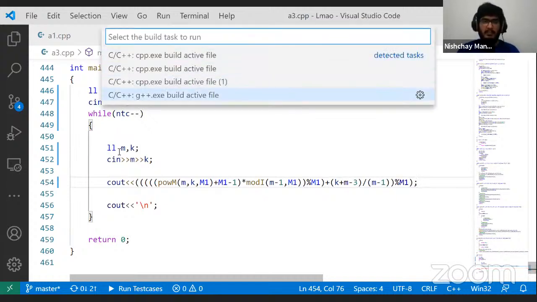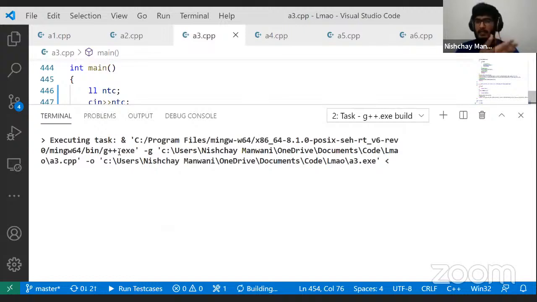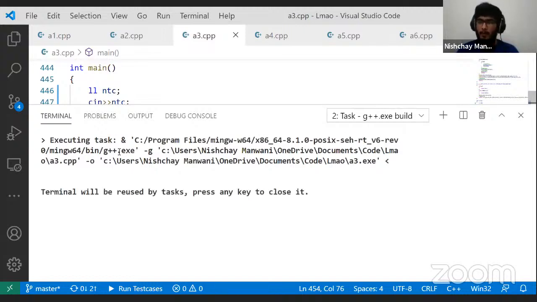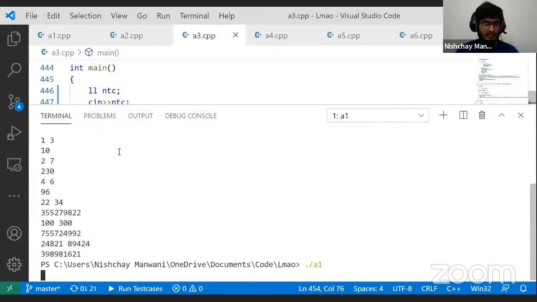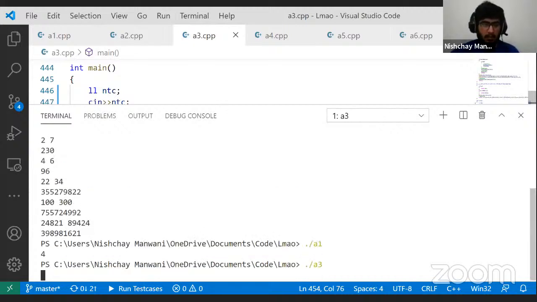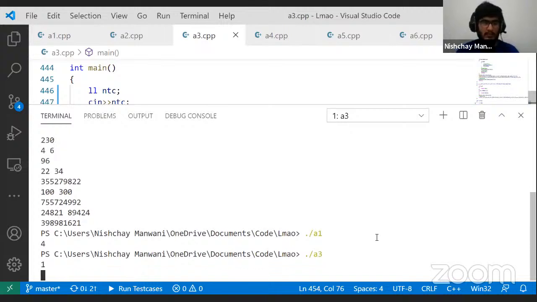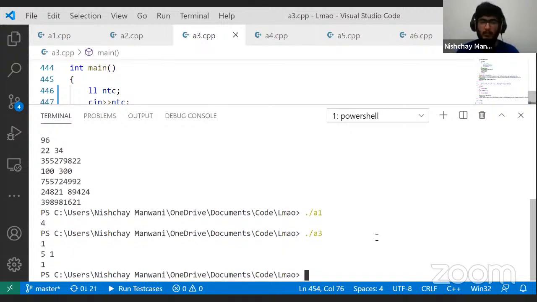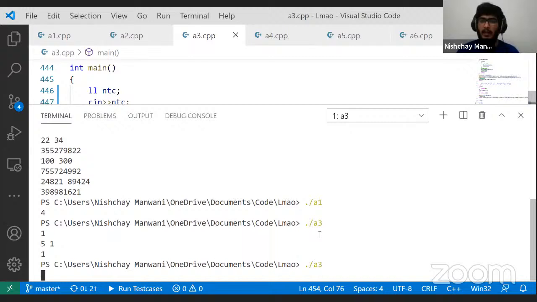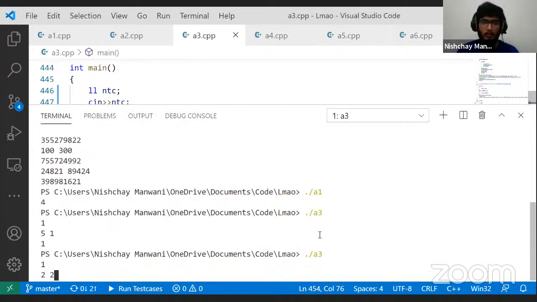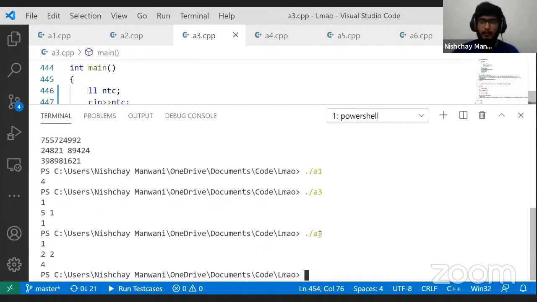There isn't much that I have done here. Of course, there is a modular exponentiation and modular inverse, but if you have that in your template already, then you just have to code one line, right? So let me see if this works. The sample test case was 1 5 1, so it's going to give 1 here, but this is a really simple test case. Let's try the example that we took. 1, 2 and 2 should give 4. Yeah, it's giving 4, right?